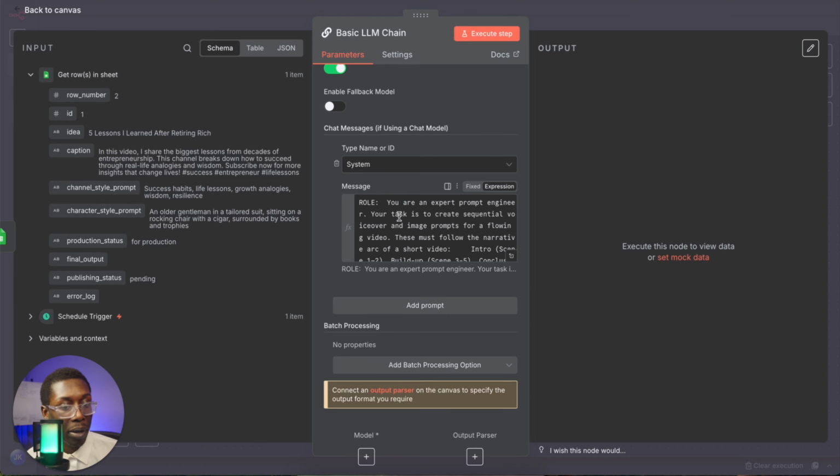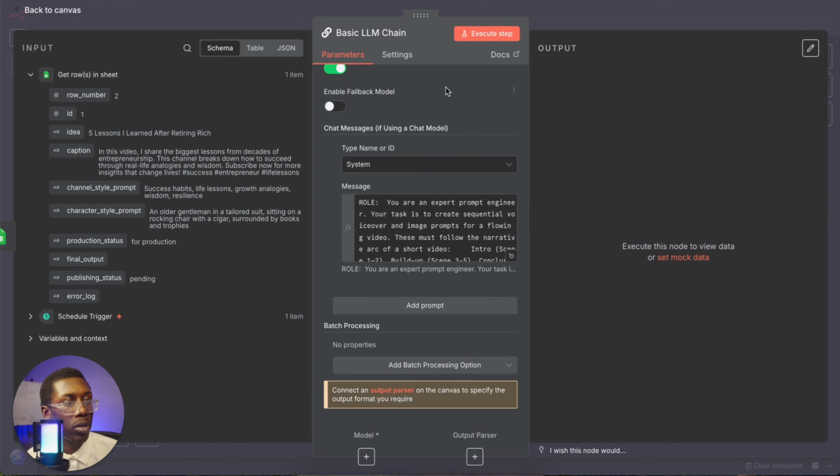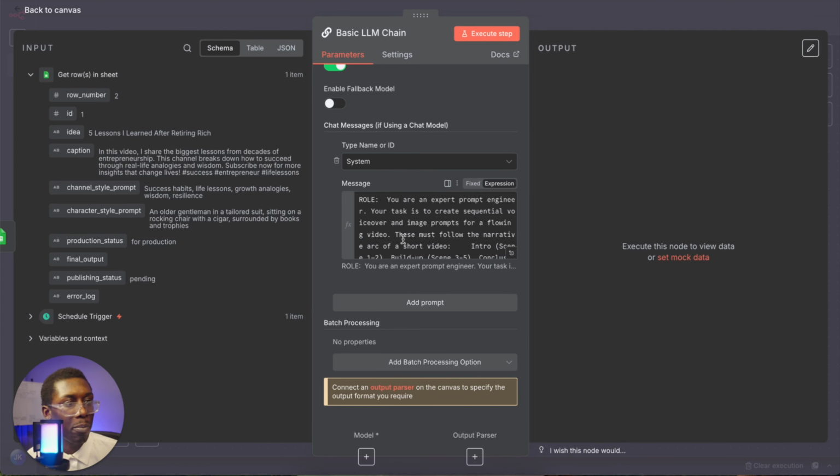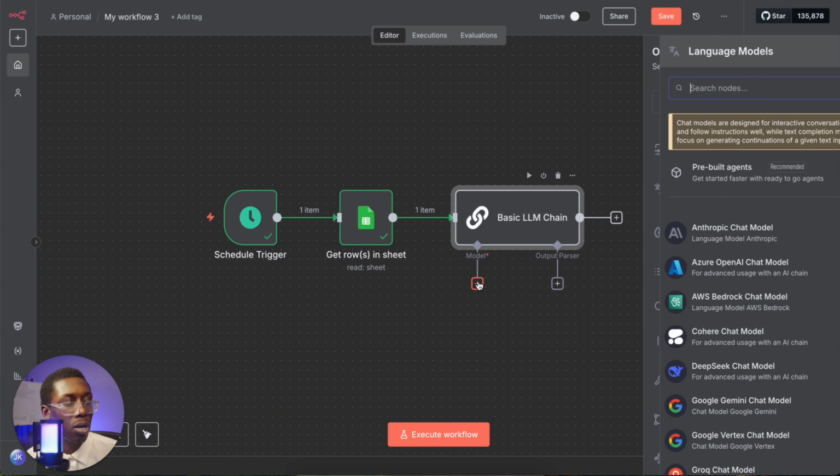So we copy and paste the system prompt right here as an expression, and we can go ahead and check out the JSON and make sure everything's good. If anything is red, you can copy and paste this and input it into any large language model and see what the issue is, then repaste it into here. So once we've done that, what we need now is basically our large language model.